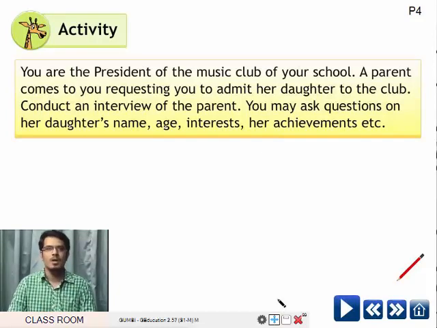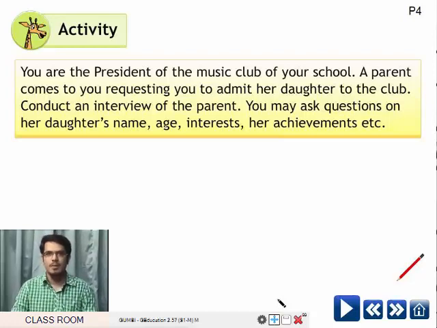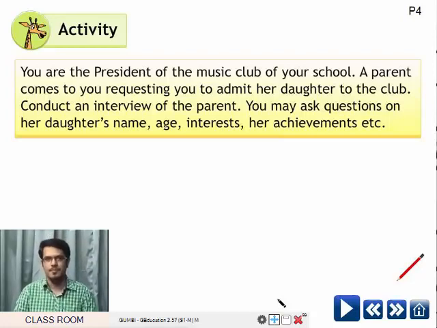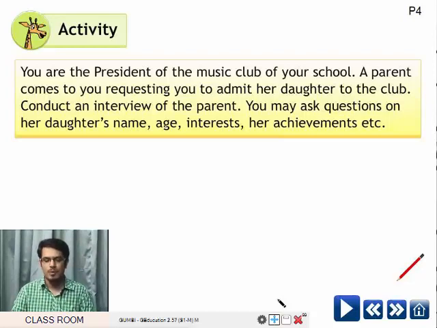President: Good morning. Please take your seat. Parent: Thank you, sir. What's the matter? Sir, I want to enroll my daughter in the club. Can you please guide me about the procedure? Sure. Before that, I need some details. Certainly. Your daughter's name? Ashwini, sir. Age? 16 years.